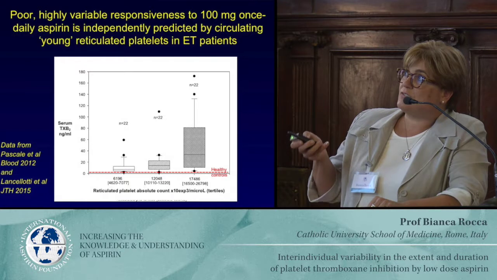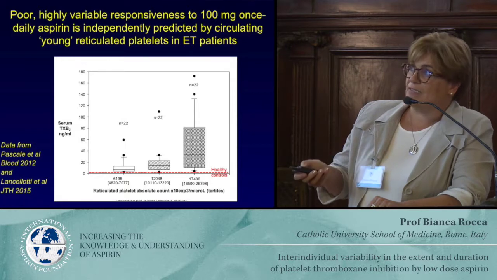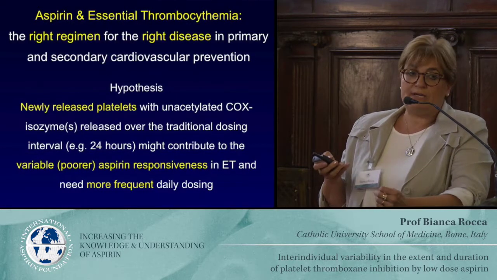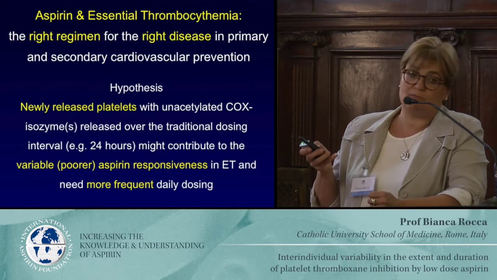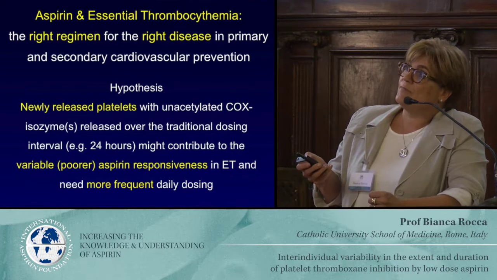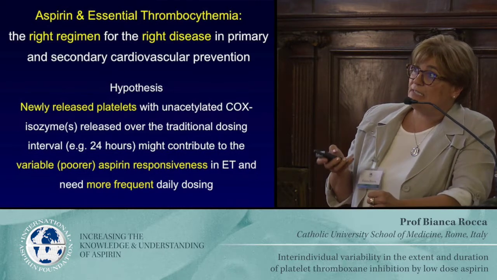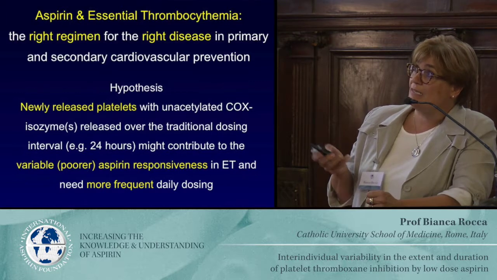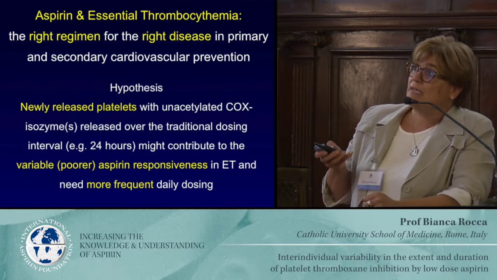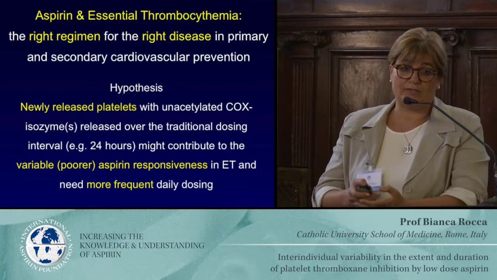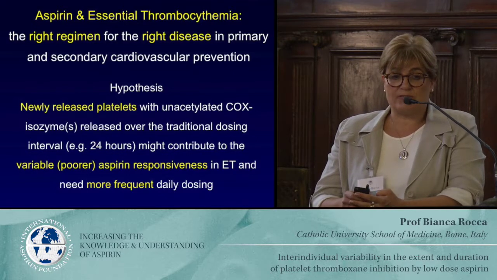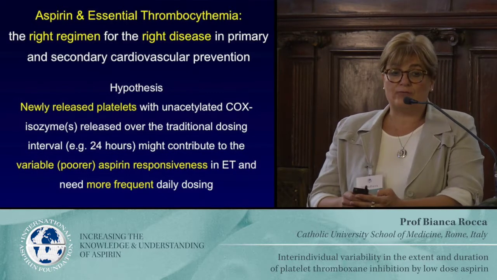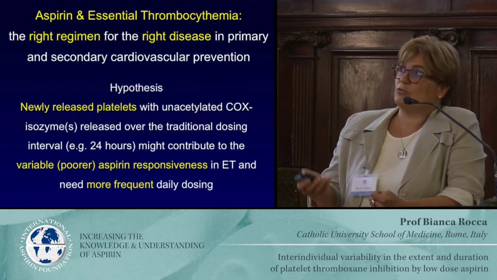But most of all, you see the distribution, the variability increases as much as the reticulated platelets increase. So we have the right drug, but at this point we need the right regimen for the right disease. And the hypothesis was that newly released platelets with unacetylated cyclooxygenase isoenzymes, released over the traditional dosing interval, which is 24 hours, may contribute to the variable, in this case poorer, aspirin responsiveness in essential thrombocythemia, and therefore there is a need for more frequent daily dosing.